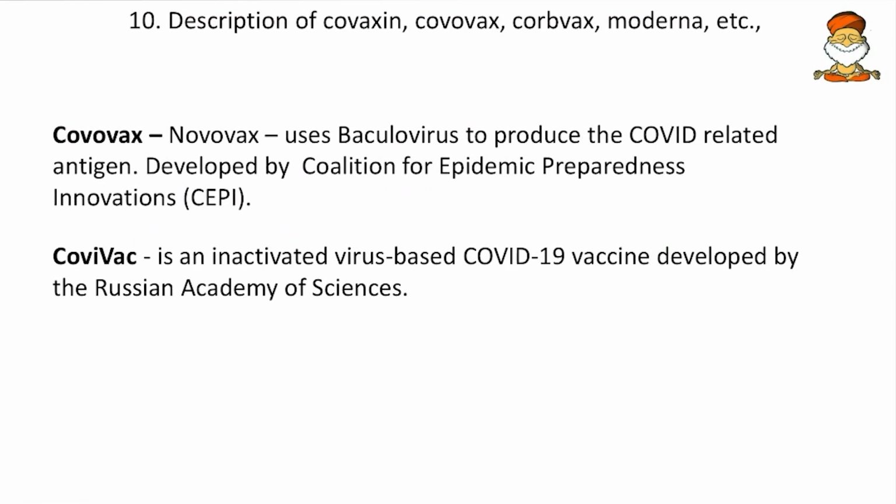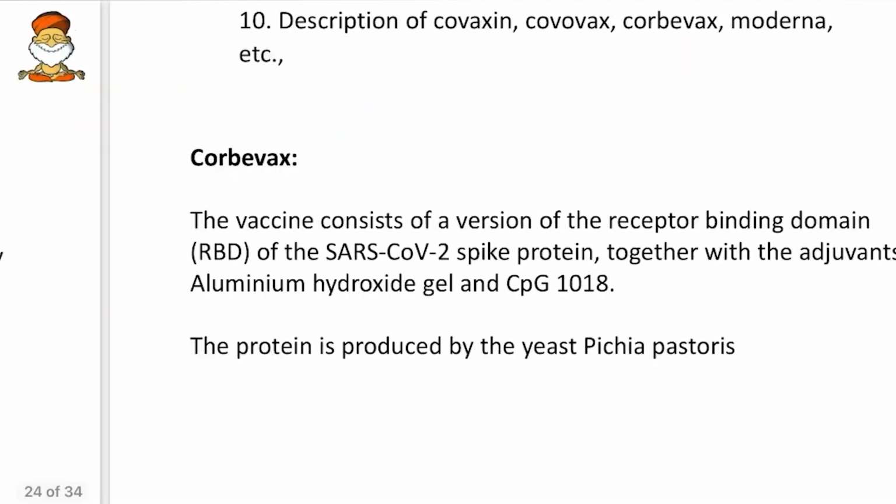Then the Covovax, or the Novavax. So this uses baculovirus to produce COVID-19 related antigen. So here the baculovirus is used, and it is developed by the CEPI. So remember this. And then the Covovax, it is an inactivated virus based COVID-19 vaccine developed by the Russian Academy of Sciences. So Covovax is very similar to Covaxin. But however, this Covovax is different. So here this baculovirus is modified in such a way that this will produce a COVID-19 type antigen. So here some genetic modification of baculovirus takes place.